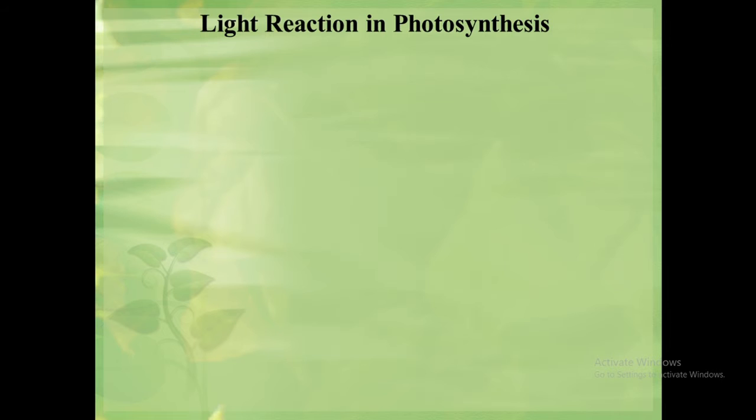The entire process of photosynthesis is divided into two parts, that is light reaction and dark reaction. The reaction in which there is a requirement of light is called light reaction or light dependent reaction, while the process which does not require light is called dark reaction. And today we will discuss the light reaction of photosynthesis.